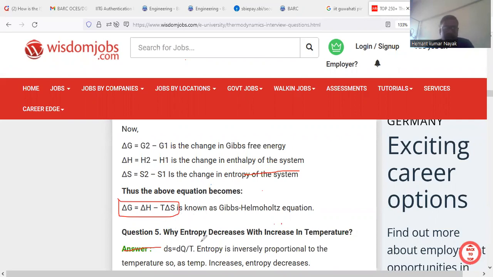The next question: why does entropy decrease with an increase in temperature? So we know delta S = delta Q by T. So here entropy is inversely proportional to the temperature. So as temperature increases, entropy decreases. So this is the concept from which we can tell that entropy decreases with an increase in temperature. Right?